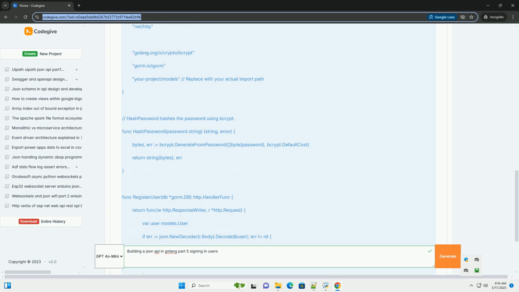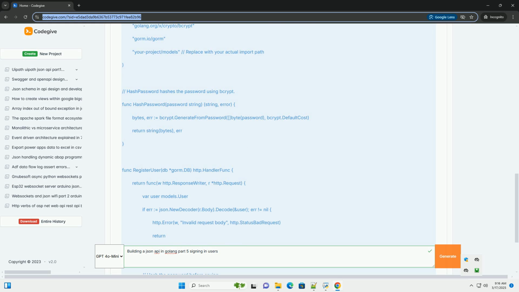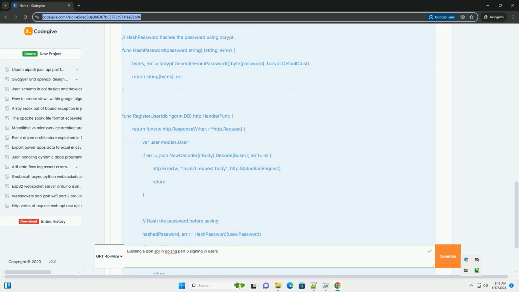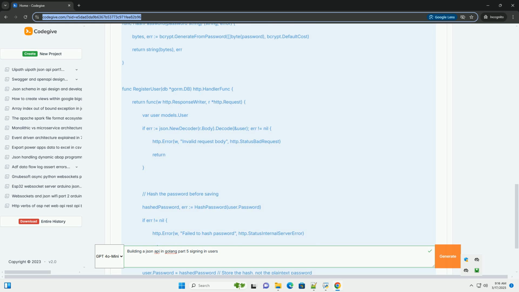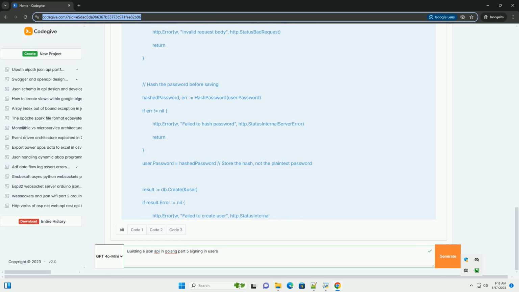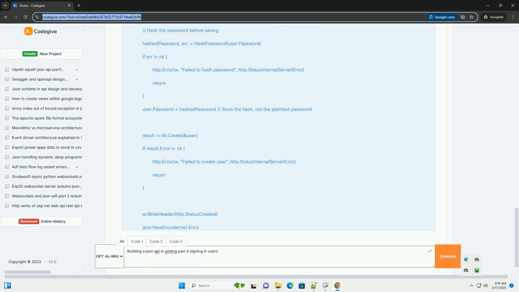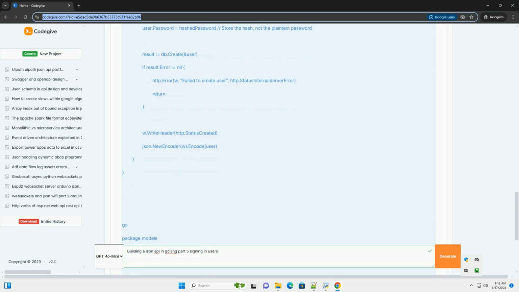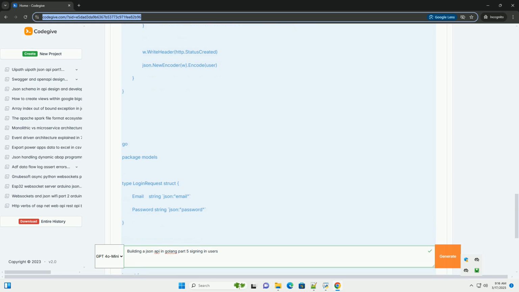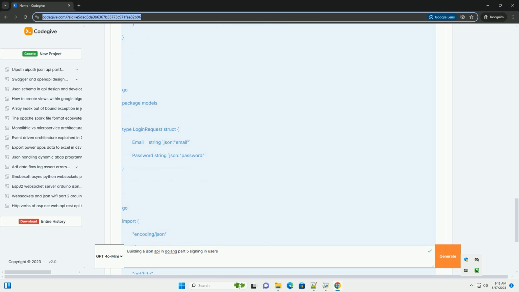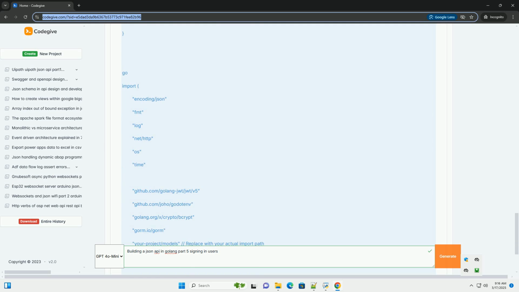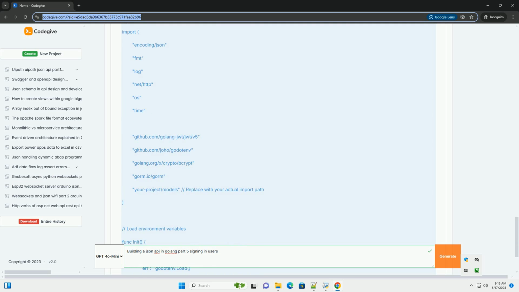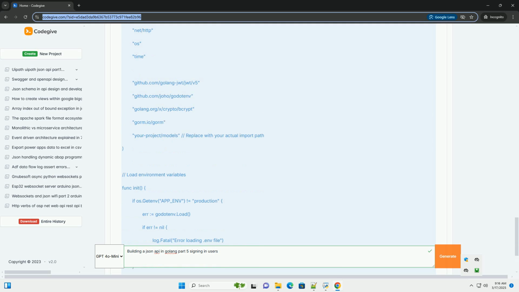Prerequisites. You should have a basic understanding of Go. You should have completed or reviewed the previous parts of this tutorial: database setup, user registration. We'll assume you have a user struct defined and a function to fetch a user from the database by email. Familiarity with basic HTTP request handling.